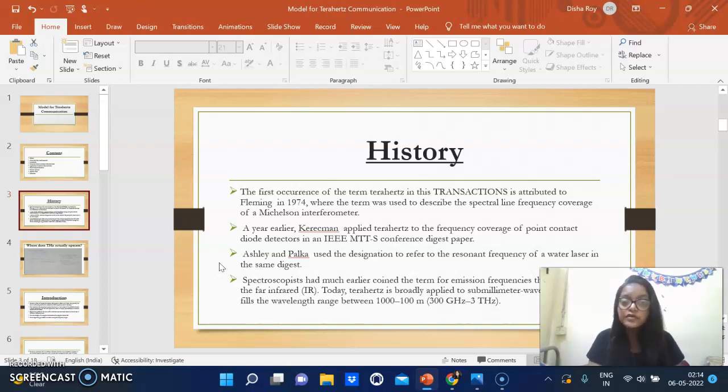Ashley and Palka used the designation to refer to the resonant frequency of a water laser in the same digest. Okay, so spectroscopists had much earlier coined the term for emission frequencies that fell below the far infrared. Today, terahertz is broadly applied to submillimeter wave energy that fills the wavelength range between 1000 to 100 micrometers.